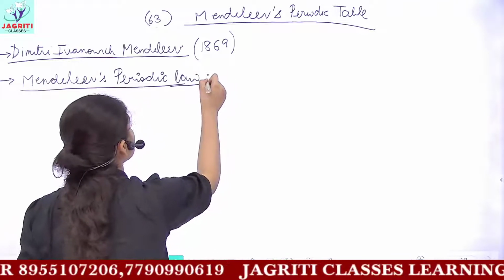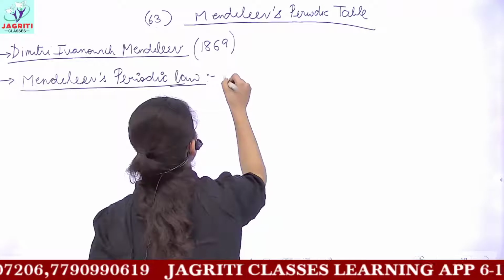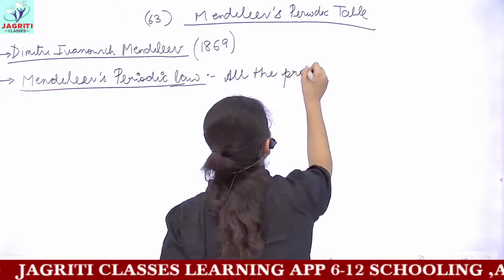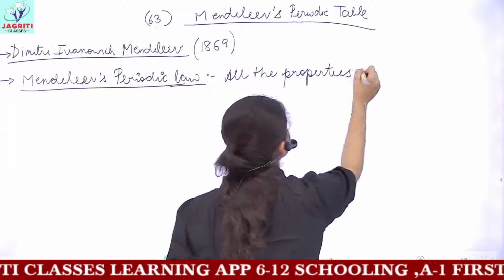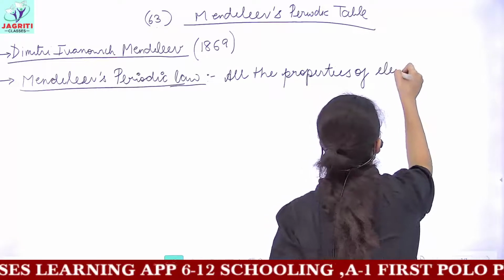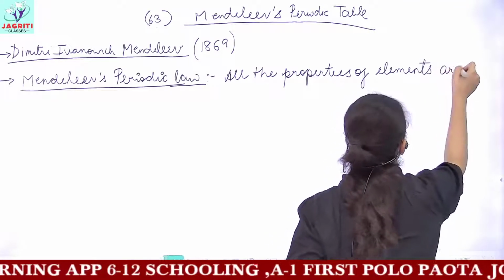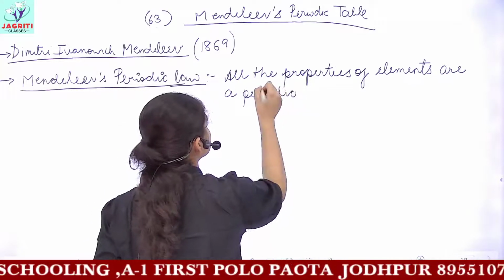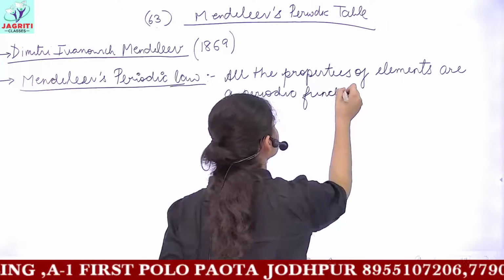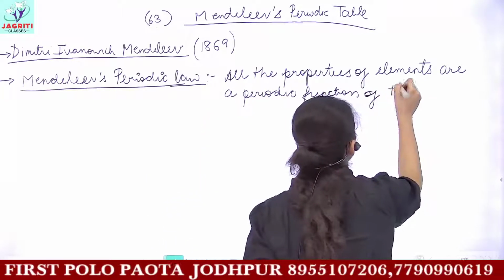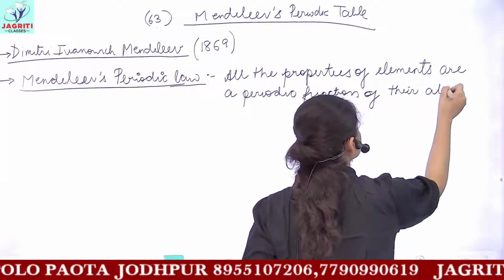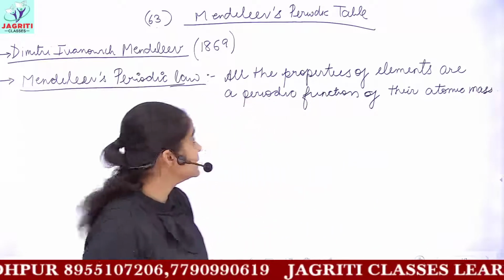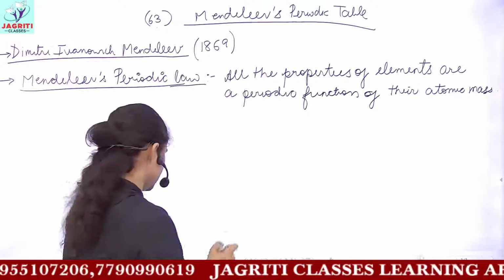So I'll write the statement. He told that all the properties of elements are a periodic function of their atomic mass. Now firstly, we'll understand what we have written, that is this law. What does this law actually signify?